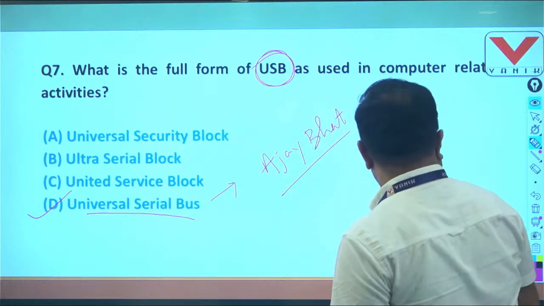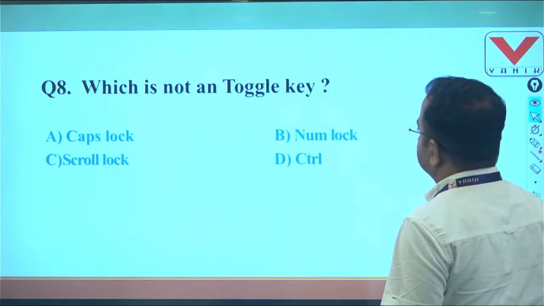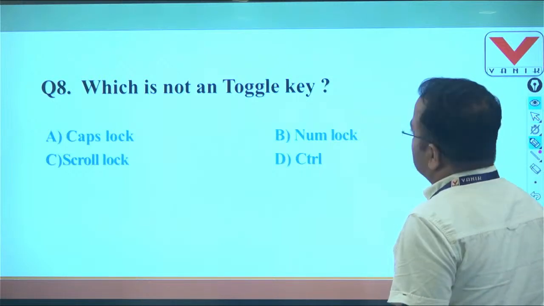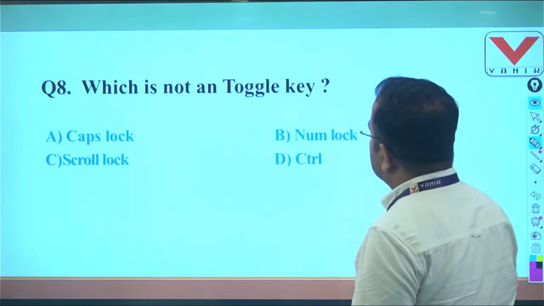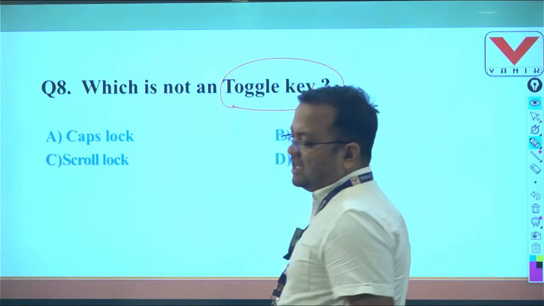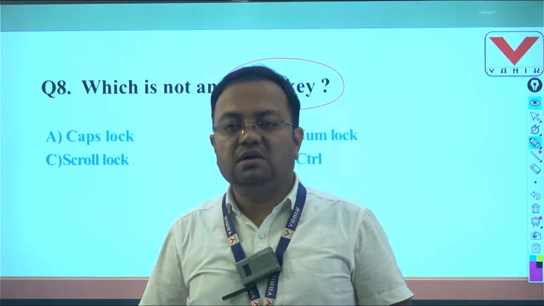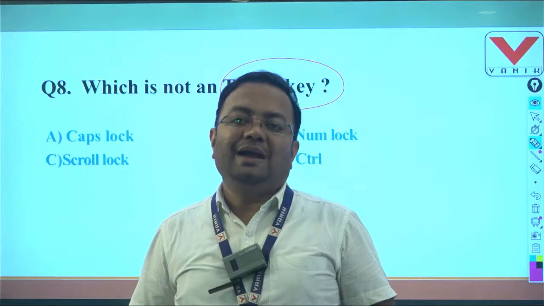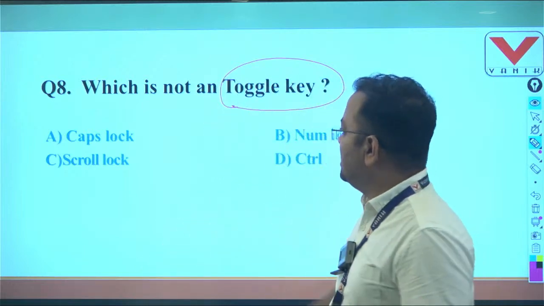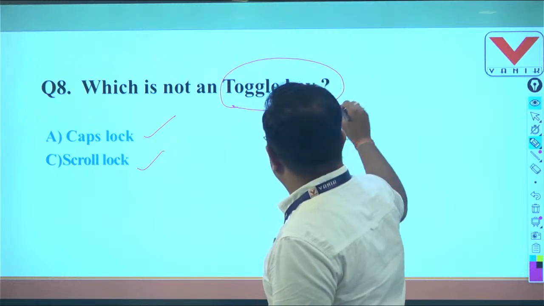Then goes to question number 8. Question number 8: which is not a toggle key? So students, on our keyboard, there are 3 toggle keys. One is caps lock, second is num lock, and third is scroll lock. So see here, caps lock is a toggle key, scroll lock is a toggle key, num lock is a toggle key.